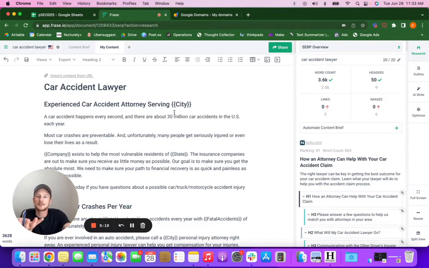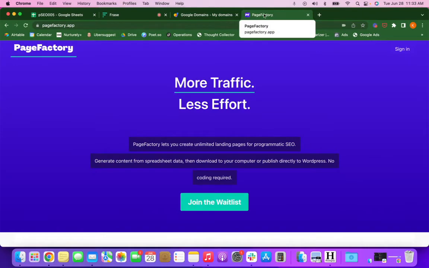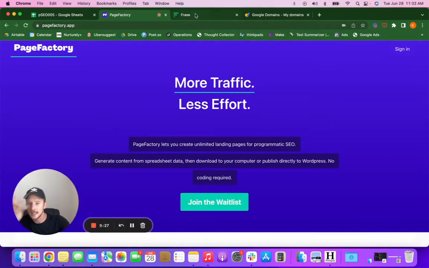And this page, this template is very, very similar to what Page Factory is doing, what Allison is doing with Page Factory. I just recorded this video earlier, so I don't have any links in video links to get you there. So you just have to find it on my channel. But she built Page Factory. She just closed the beta and they're about to launch soon, I think. So join the wait list for sure.